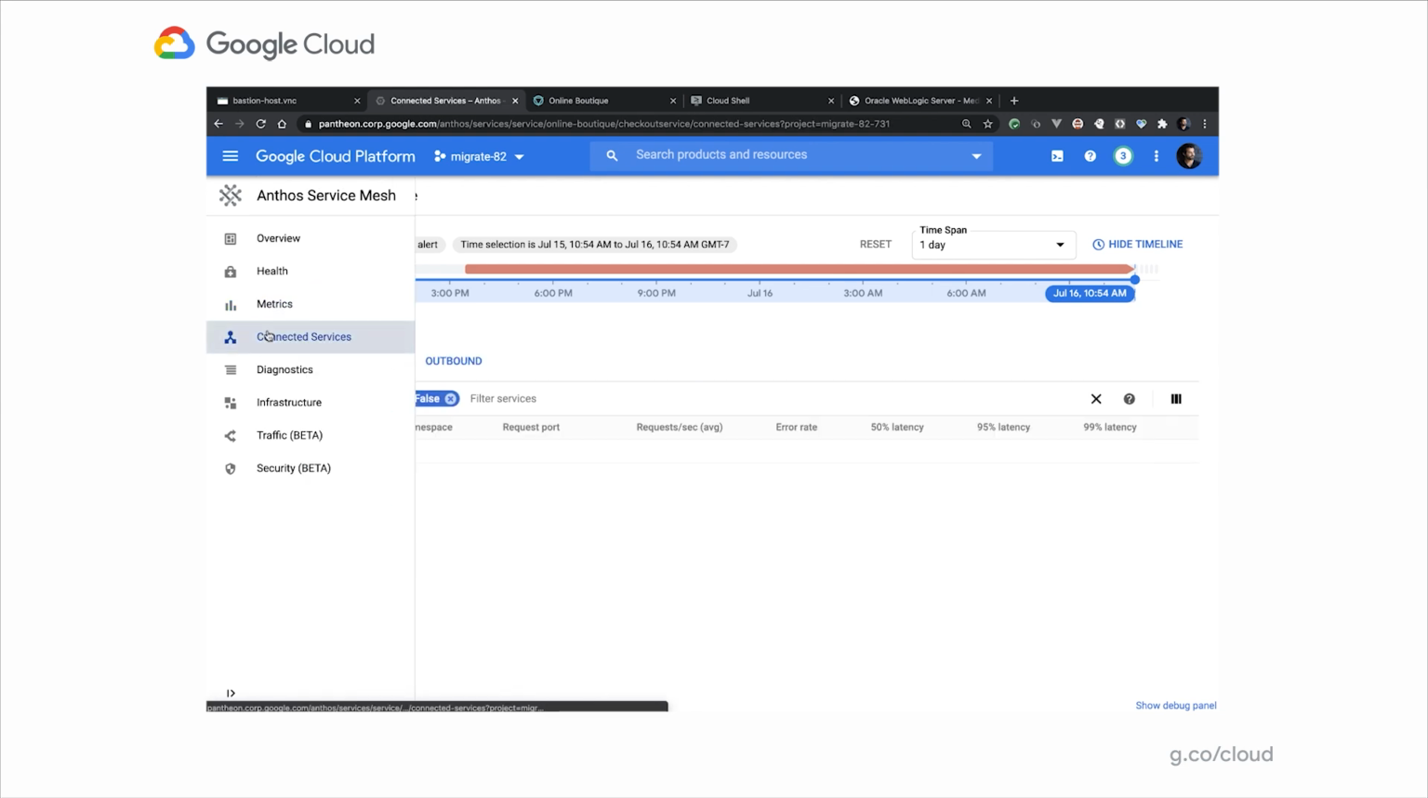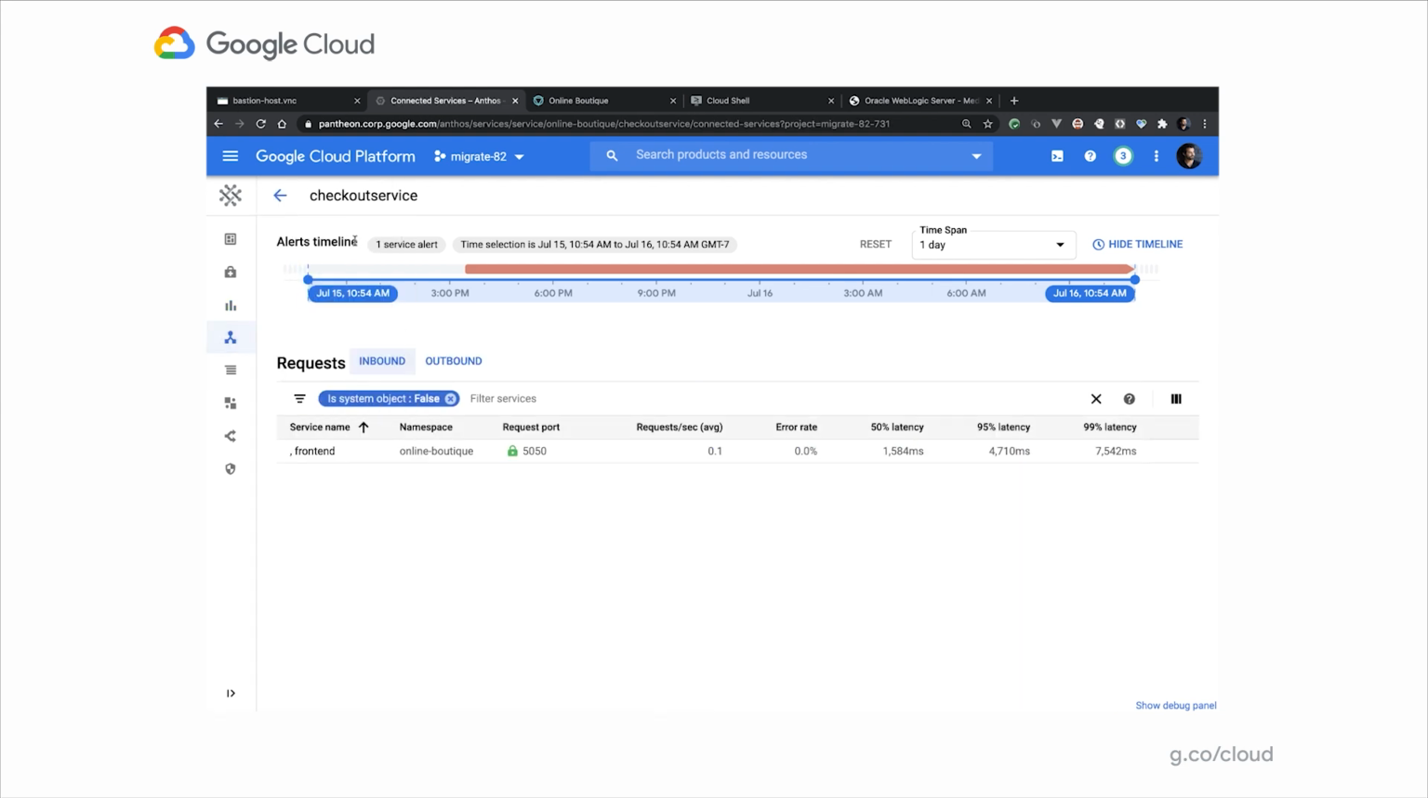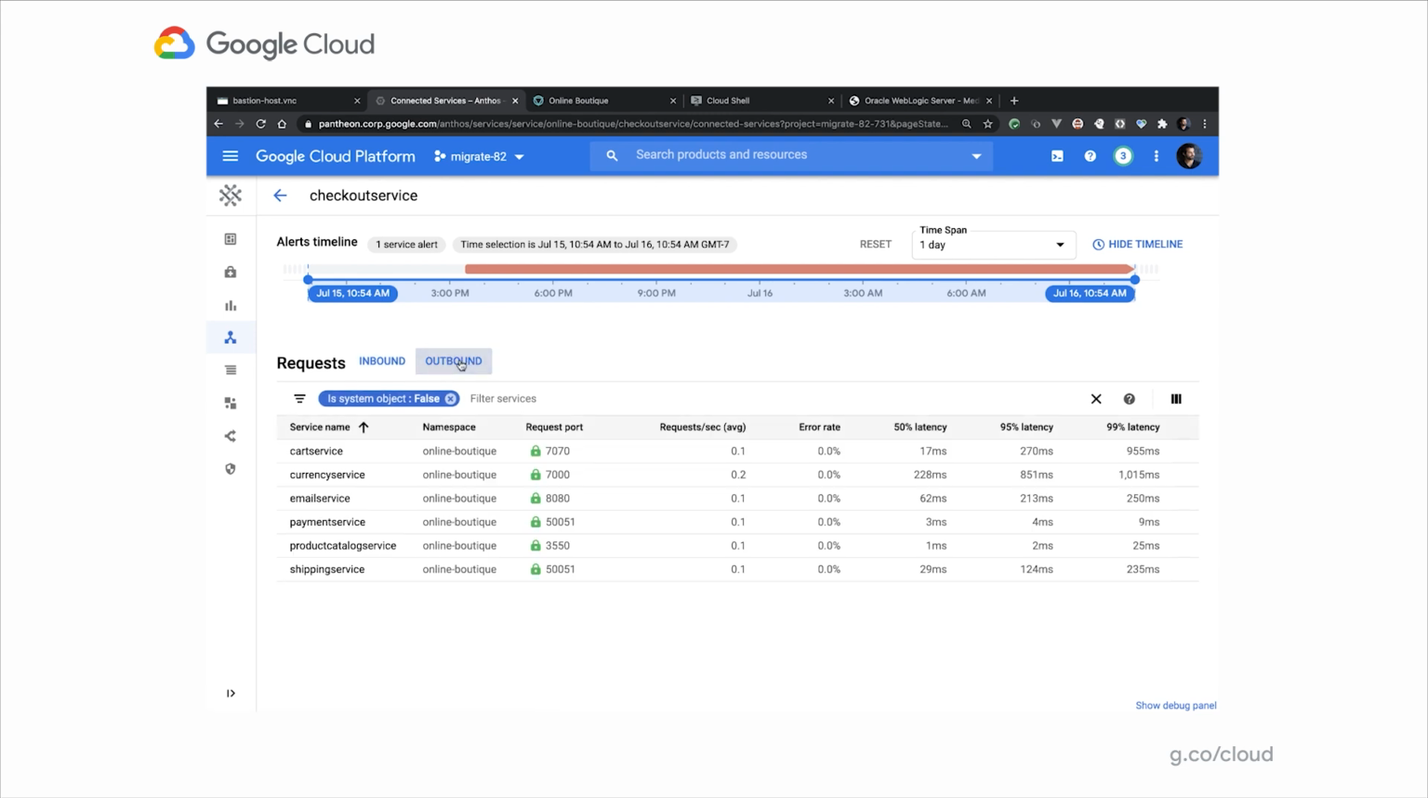Speaking of security postures, if I go to connected services, for the checkout service, I can see both requests coming in and out of that service. So I can see who is talking to that service and who that service talks to. I'm in the inbound request page and I can see that I'm only receiving requests from the front end service. I can also see the security posture, which is this green lock representing that this traffic is encrypted using mTLS. Similarly, I can go to the outbound and you can see a ton of other services that it talks to.